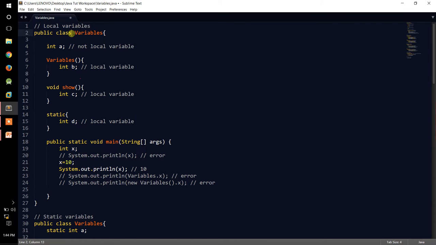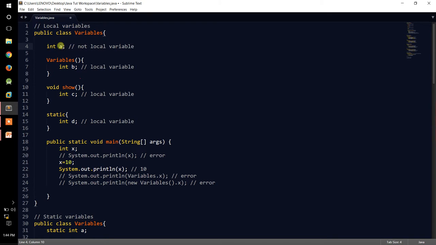I've created a class variables. Okay, another thing I forgot to mention in my second video, the explanation of a Java program, is that if you're declaring a class with the public access specifier, then you have to save it with the Java file's name. Wherever you're saving it, the Java file's name must be the same as the class name. This is mandatory. Okay, anyways, back to our local variables.